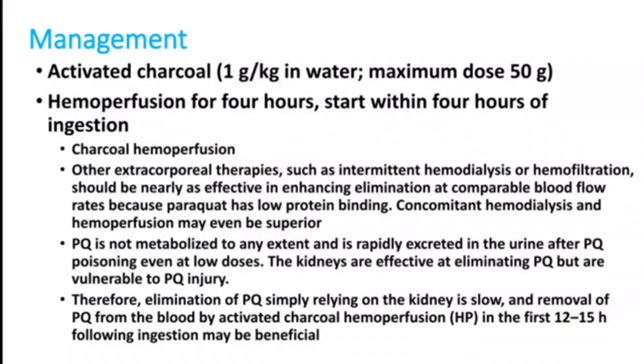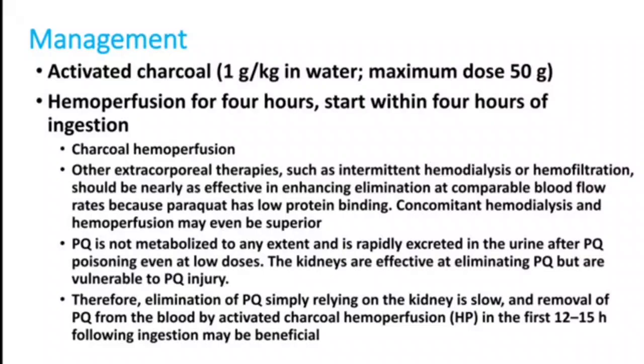Hemoperfusion is one of the definitive treatments for paraquat poisoning. So you can go for charcoal hemoperfusion initially if there is no renal failure. If there is renal failure, we can go for charcoal hemoperfusion with hemodialysis. So without renal failure, only hemoperfusion will be needed. Hemoperfusion should be given for 4 hours. Start within the first 4 hours of the ingestion. With renal failure, hemoperfusion with hemodialysis.